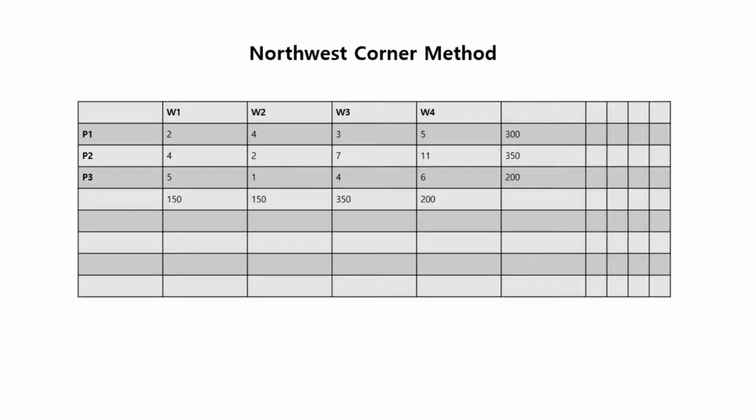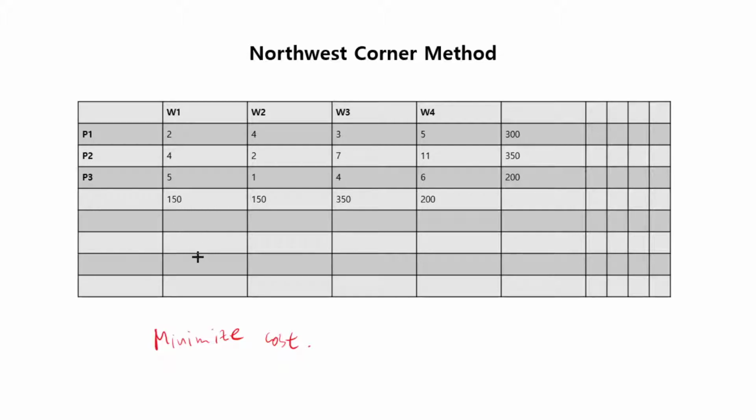There are many methods for finding a feasible solution to a transportation problem. Among them, this video will introduce the northwest corner method, minimum method, and the Vogel approximation method. Here we have a table for the transportation, and we're going to assume that these numbers are cost. So you want to minimize the cost when transporting items from the plant 1 through 3 to the warehouses 1 through 4.